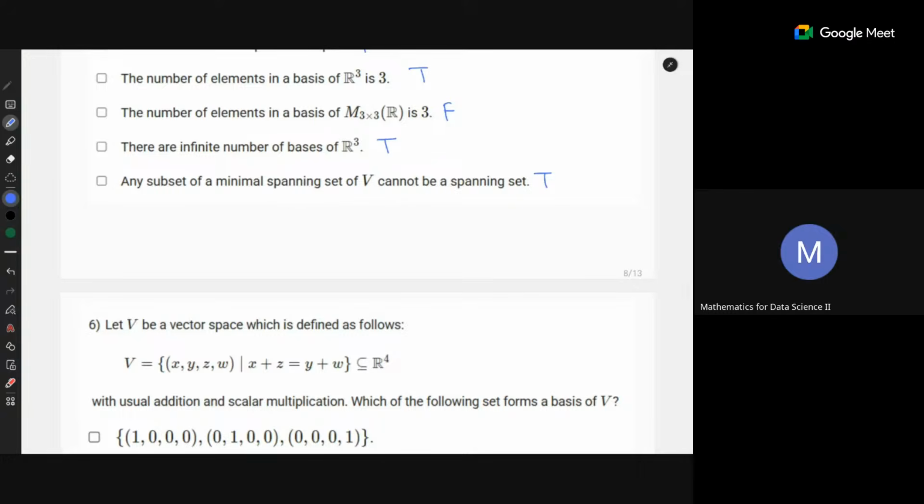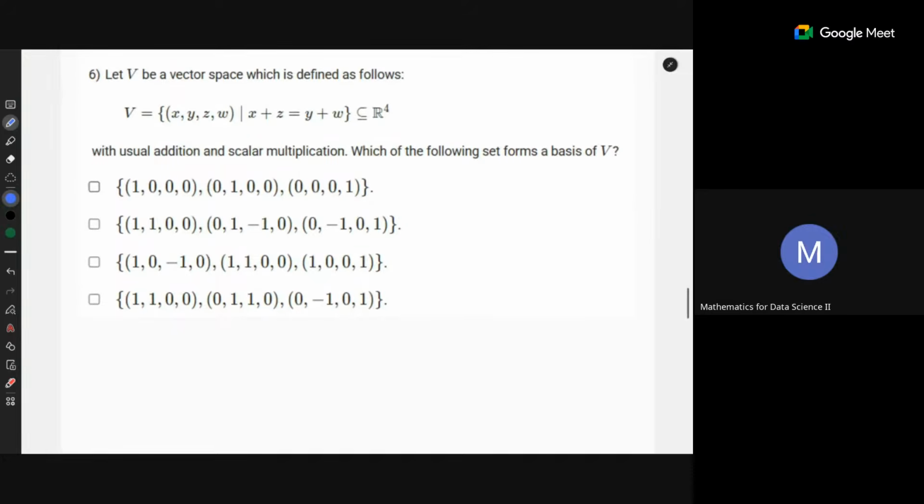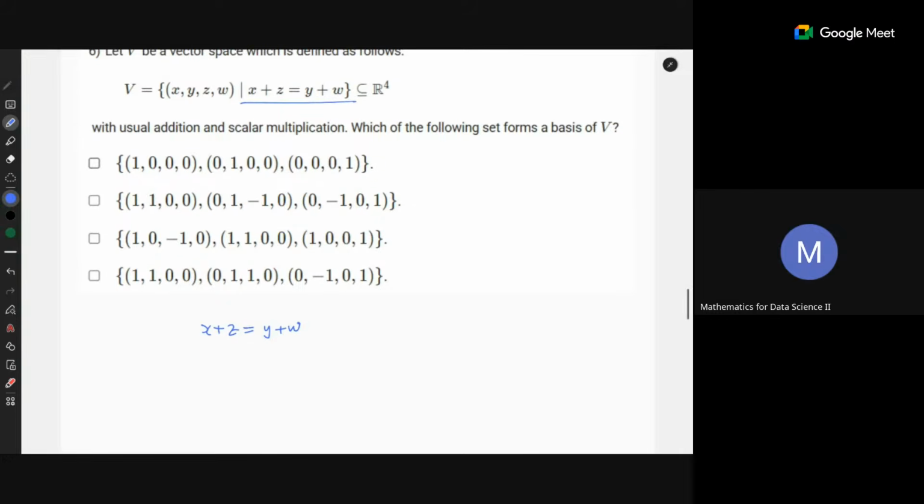All right. Now let's look at this question. Let V be the vector space defined as follows. Which of the following forms the basis of V? So how to solve this question? You are given an equation x plus z equals y plus w. We can express one coordinate, x, in terms of the rest of the coordinates.